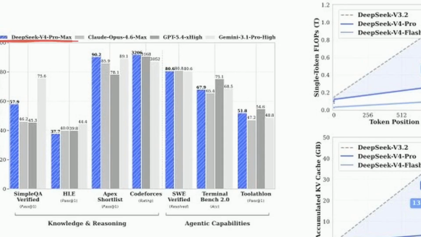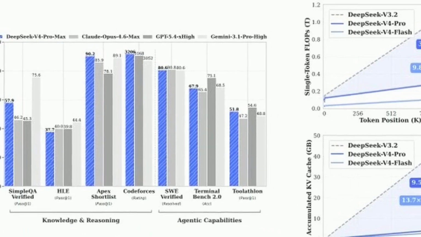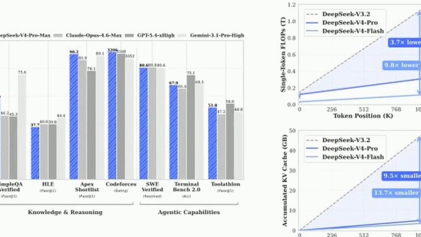This chart shows DeepSeek-V4 Pro Max's benchmark performance. On the left, it matches frontier closed models in knowledge and agentic capabilities. On the right, it achieves this with 9.8 times fewer single-token flops and a 13.7 times smaller KV cache.